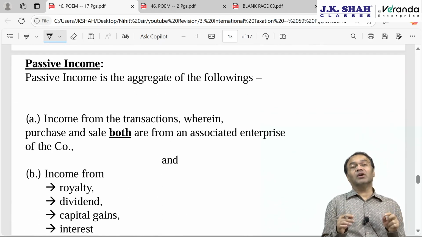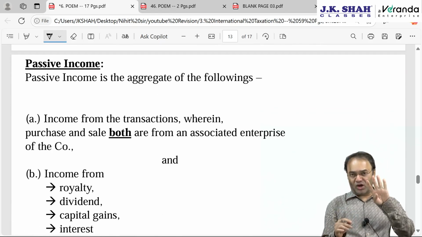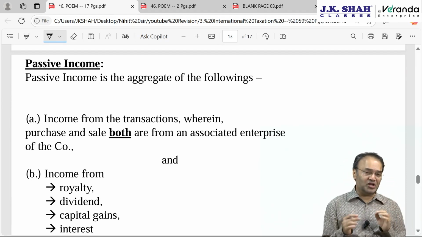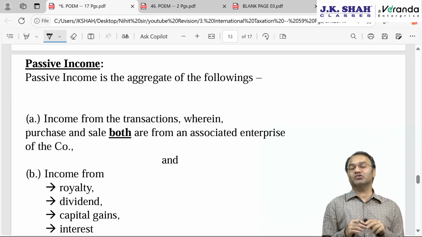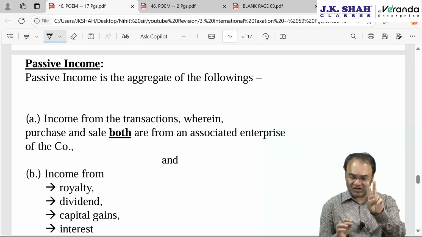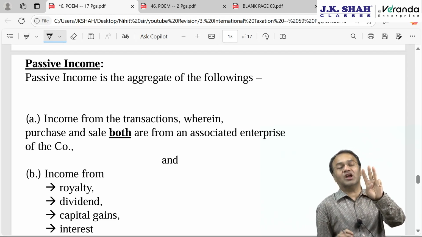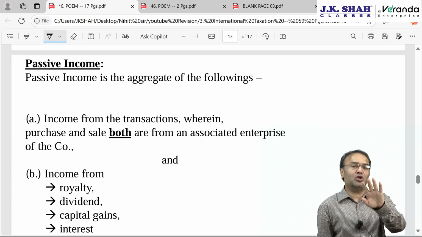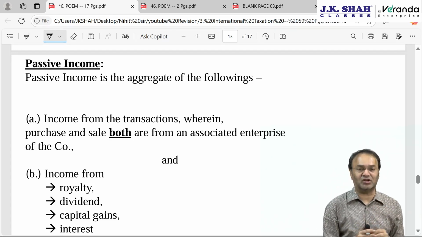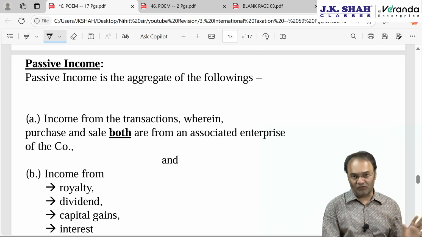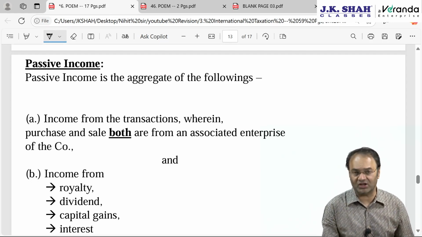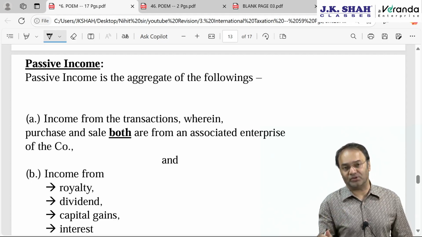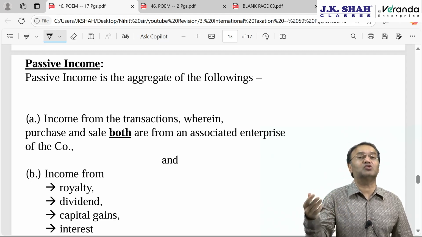Now, one by one, whatever conditions we discussed, four conditions to decide whether the company is engaged in active business outside India or not. The first point was with regards to passive income, the second with regards to assets, the third with regards to employees, and the fourth with regards to payroll expenses. All these four terminologies are clarified by CBDT in its circular. Passive income means the following two incomes. Out of them, the first one is very logical. Passive incomes are those incomes which do not require any active participation, which do not require much effort to earn income.